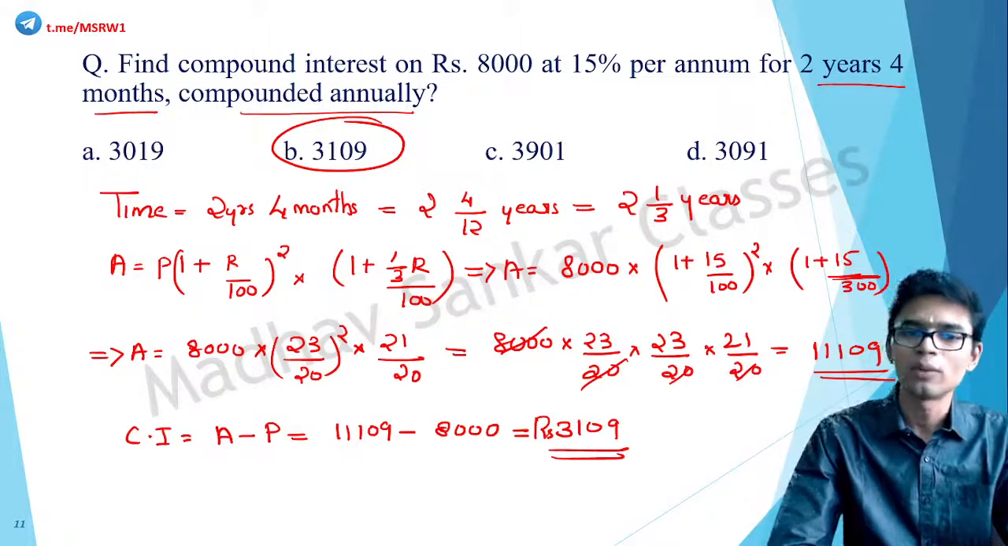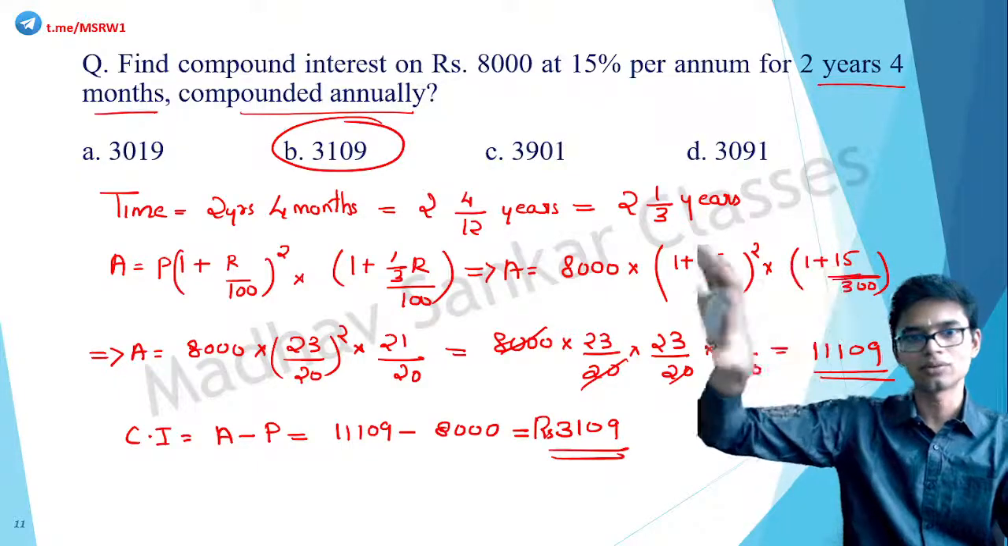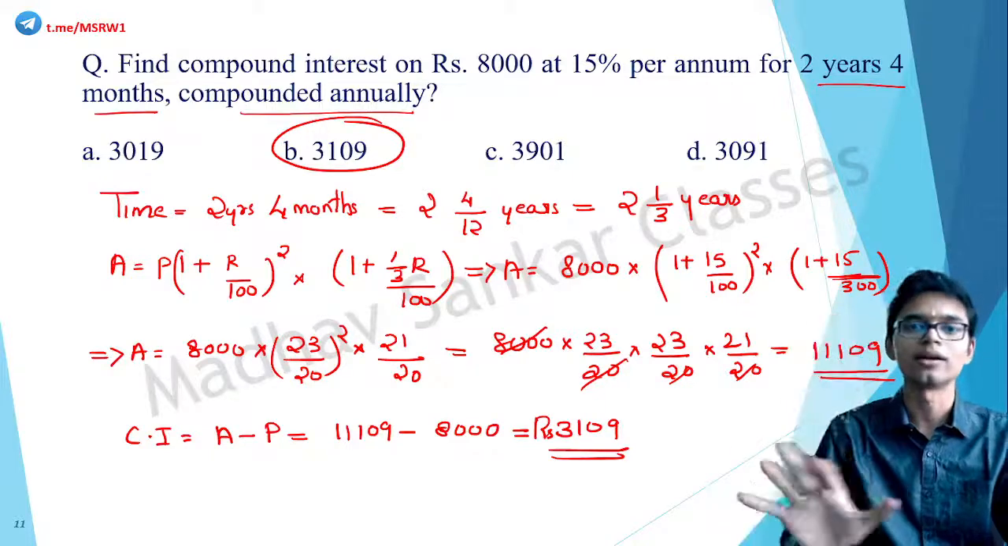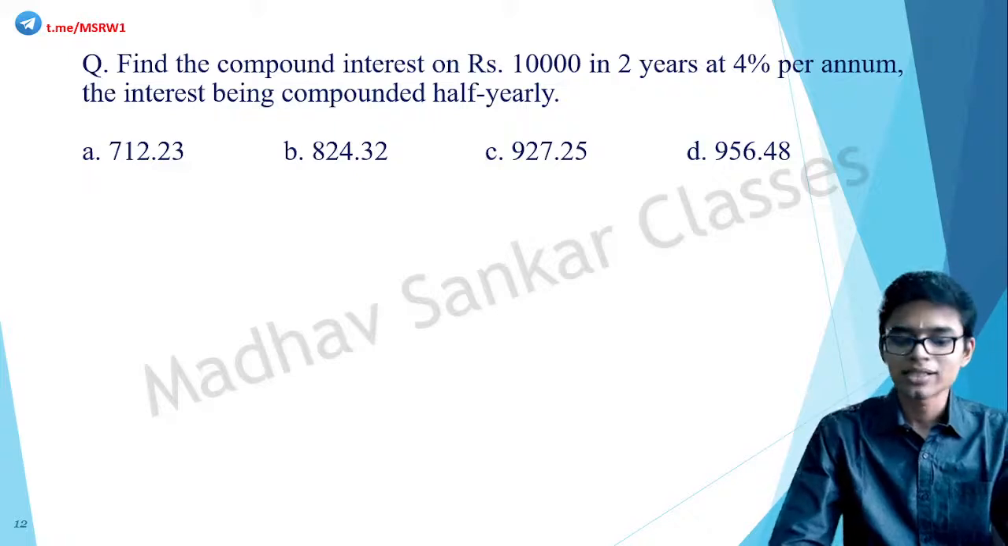Simple substitution in formula and finding the answer. That's it. Formula is P into 1 plus R by 100 the whole raised to n. And in case of fraction, you have to add that extra fractional value also as 1 plus that fraction into R by 100. That's it. Nothing more. Let's try another question.